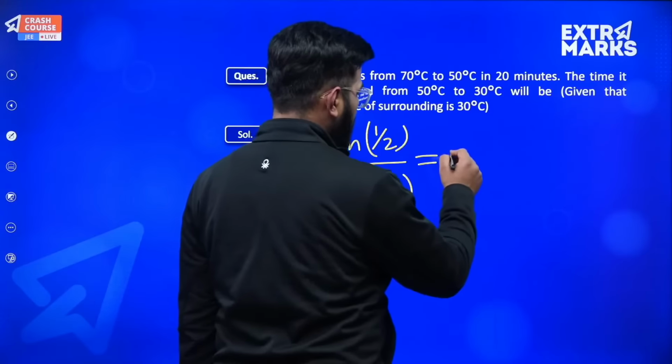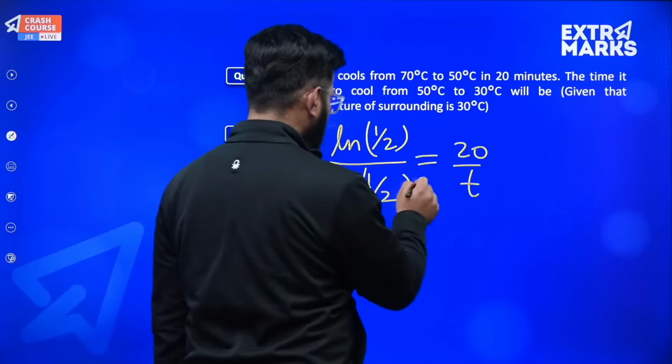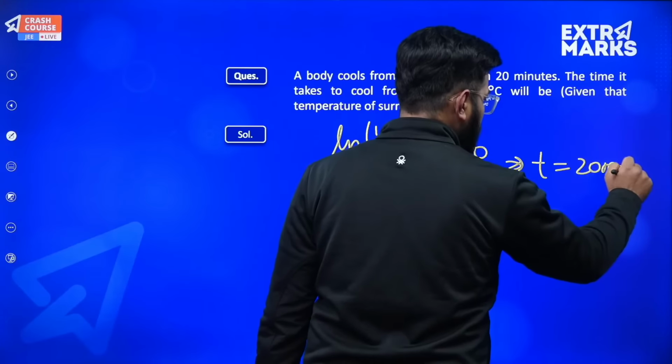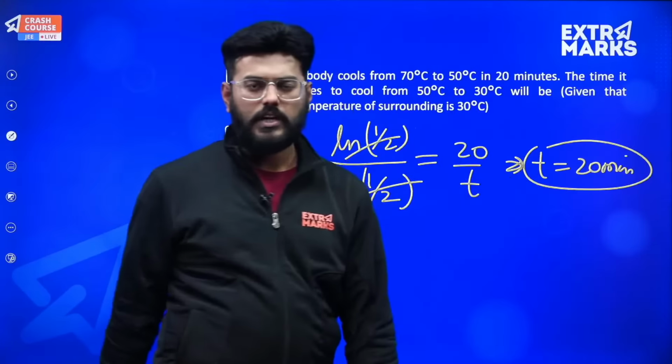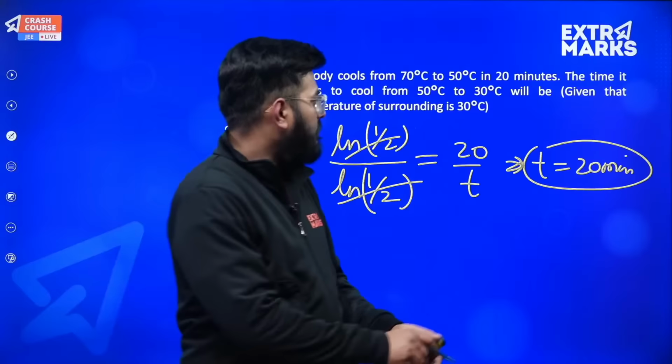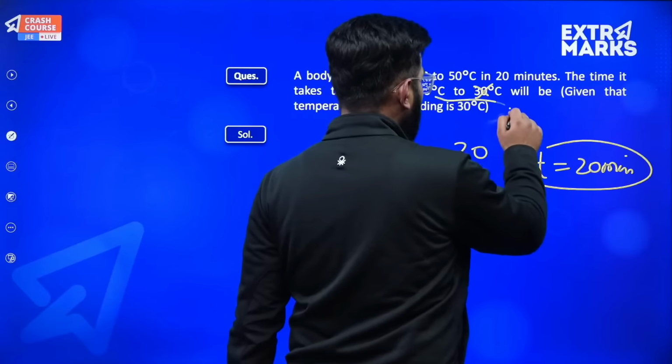यहाँ से minus minus will get cancelled, so 20 by t, this will get cancelled, so t is coming out to be 20 minutes. Simple one. This was a simple one. ठीक है. So हमने पता कर लिया कि in 20 minutes the temperature fall will now be from 50 till 40 degrees.